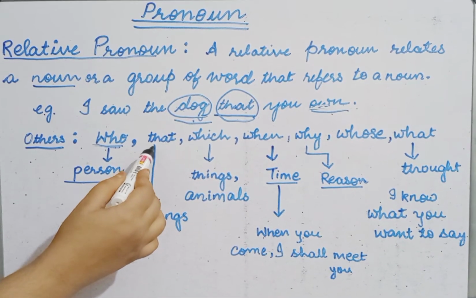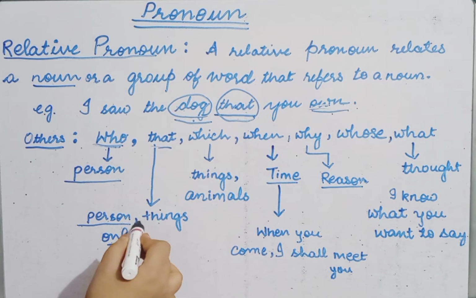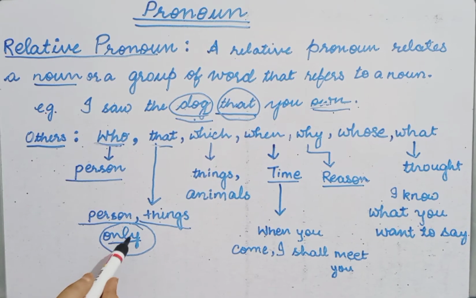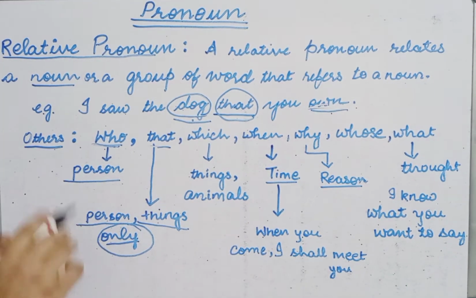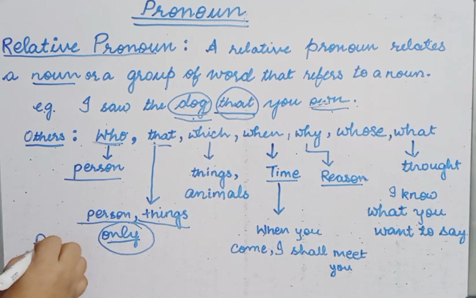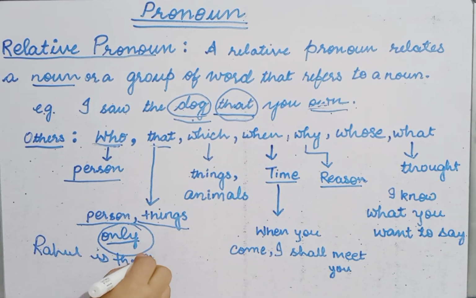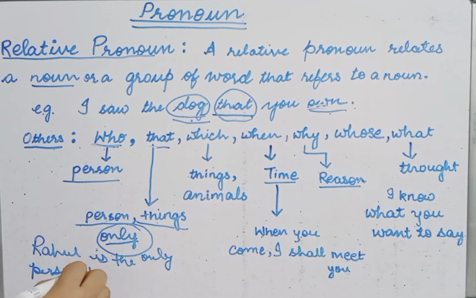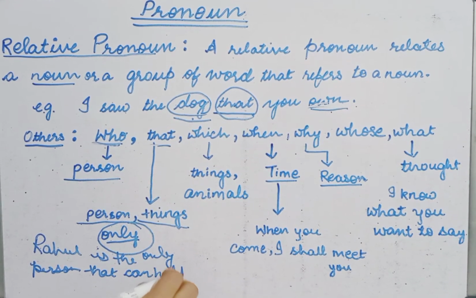Now, that. As I have used this word that in the sentence, it is used for a person or things, and specifically for a person or a thing which is the only alternative. Let us see one more example: Rahul is the only person that can help you.